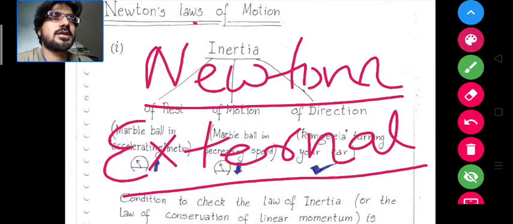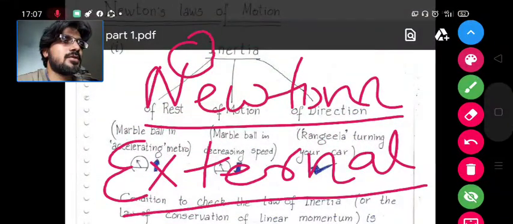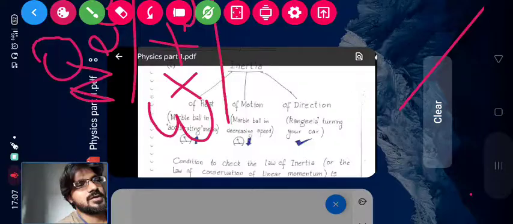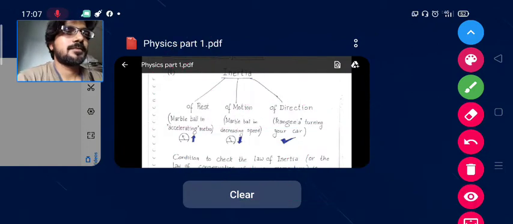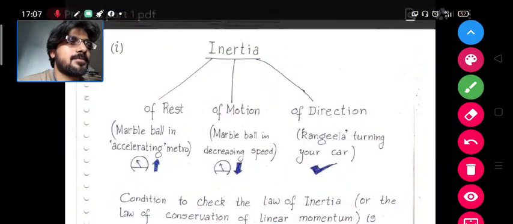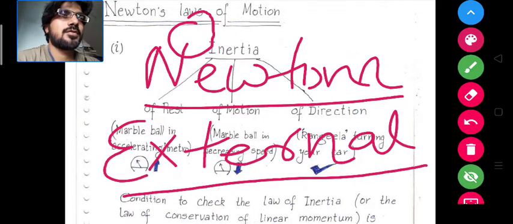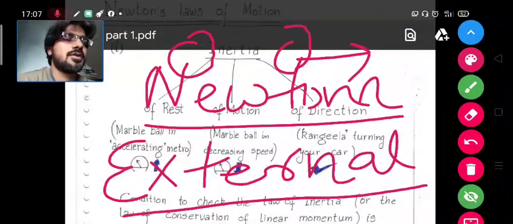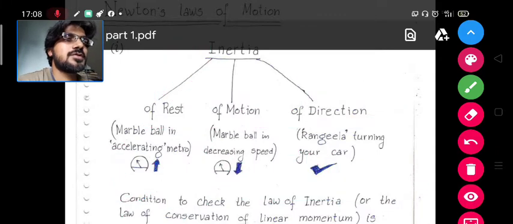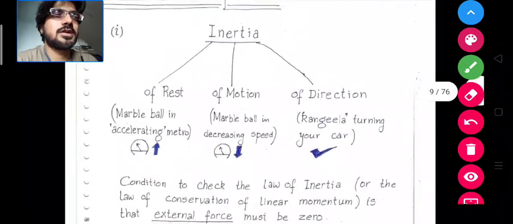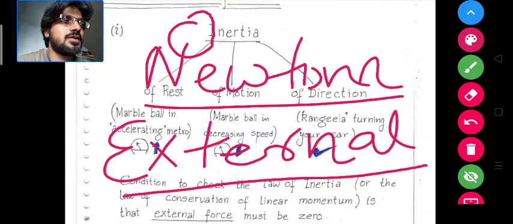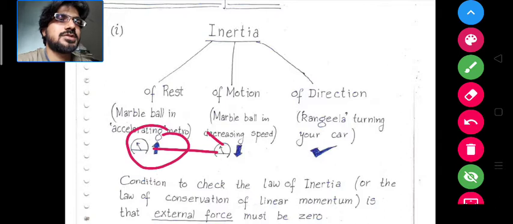If a body is at rest, it will remain at rest, and if a body is in motion, it will continue its motion until and unless an external force is applied to it. The external force will only change the course of the motion. Means if a body is moving in a certain direction, the external force will change its path.